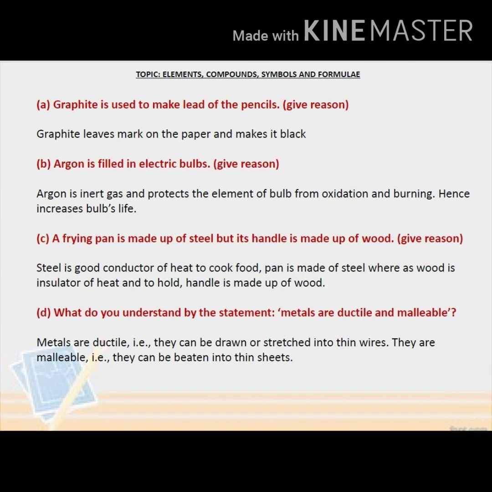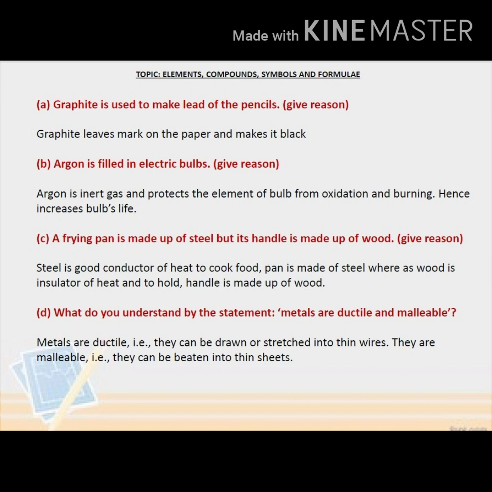Give reason for the following. Graphite is used to make lead of the pencils. Graphite leaves mark on the paper and makes it black. Next one, argon is filled in electric bulbs. Argon is an inert gas and protects the elements of the bulb from oxidation and burning, hence increases the bulb's life.